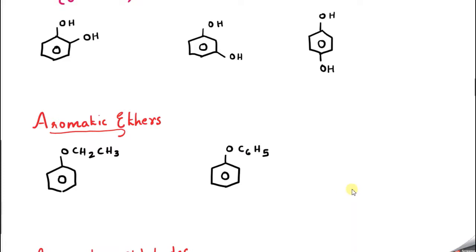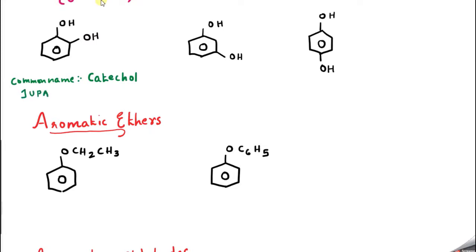So let me first write the common name of this compound. The common name of this compound is, this you will learn in +2, catechol. What is it? Catechol. Now what is the IUPAC name of this compound?